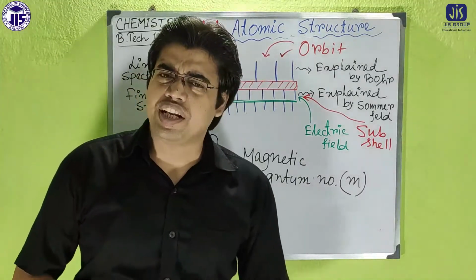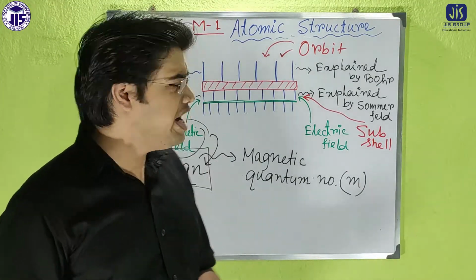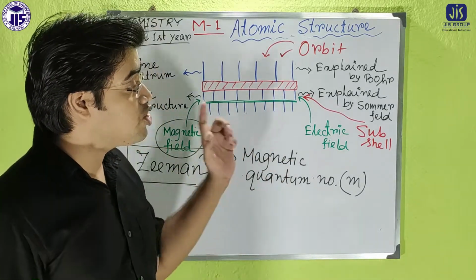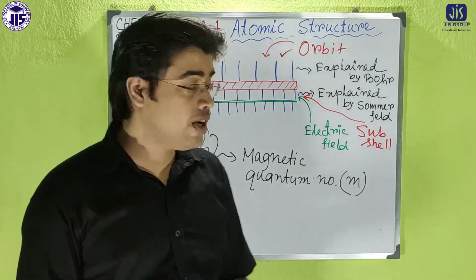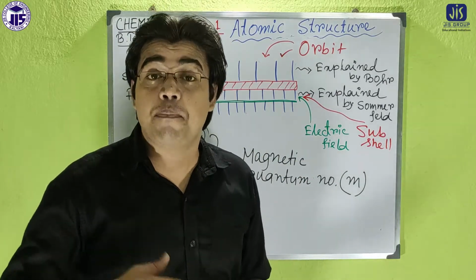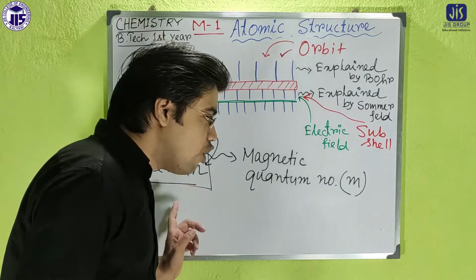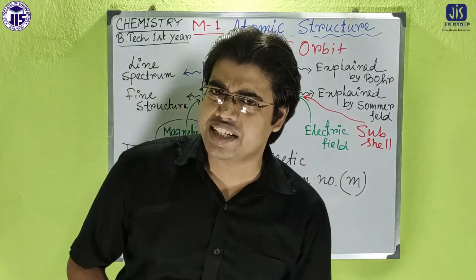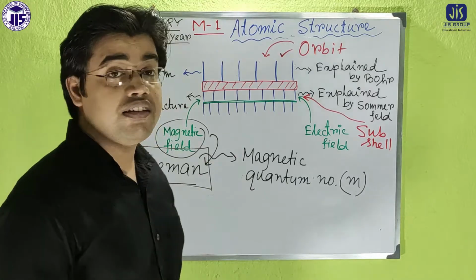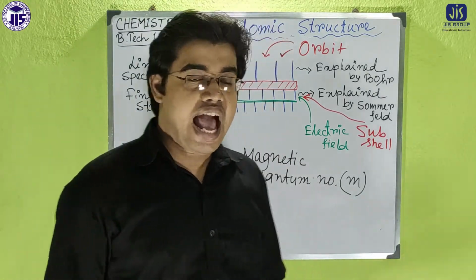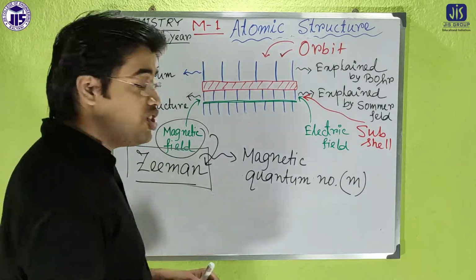Now think about how Sommerfeld explained the splitting of the line spectrum. Sommerfeld introduced the concept of the subcell, that means a sub energy level. In the same way, Zeeman told that in the subcell there is another kind of sub energy level.